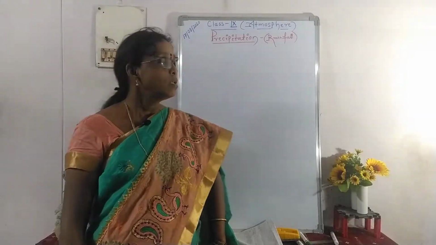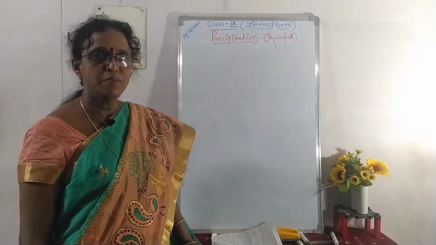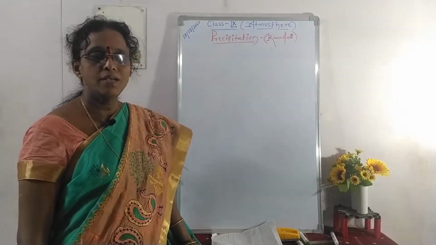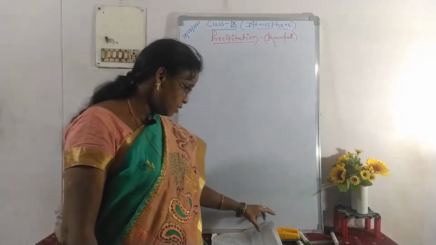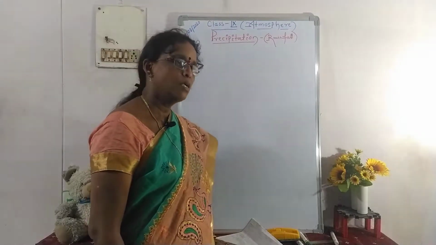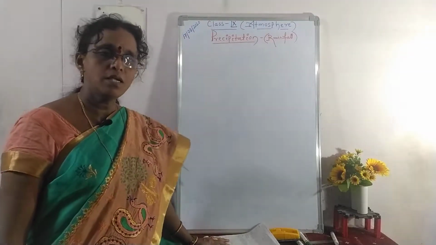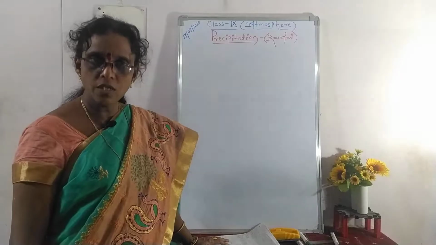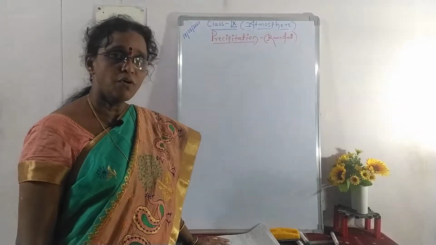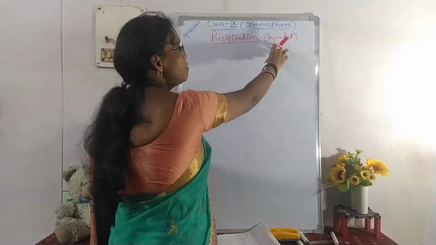Hello students, precipitation is the continuation of the previous topic, humidity and precipitation. In the previous class we discussed relative humidity and the atmosphere. If the atmosphere has reached 100% humidity, then it is called the saturation point and condensation takes place. Then the next process is precipitation. Precipitation may be in different forms: snow, fog, hailstones and rainfall. Here we are going to read about rainfall.